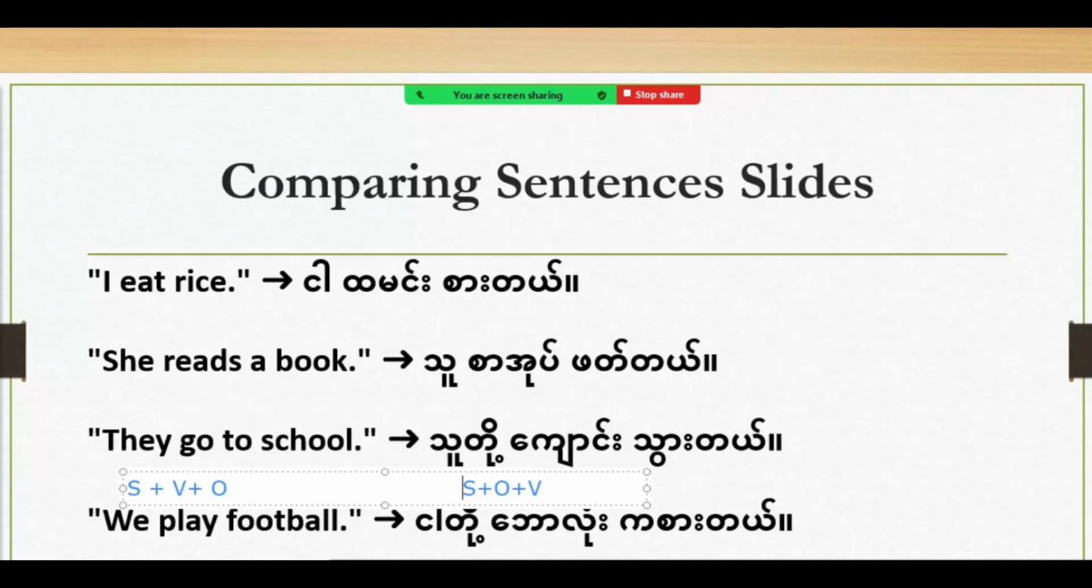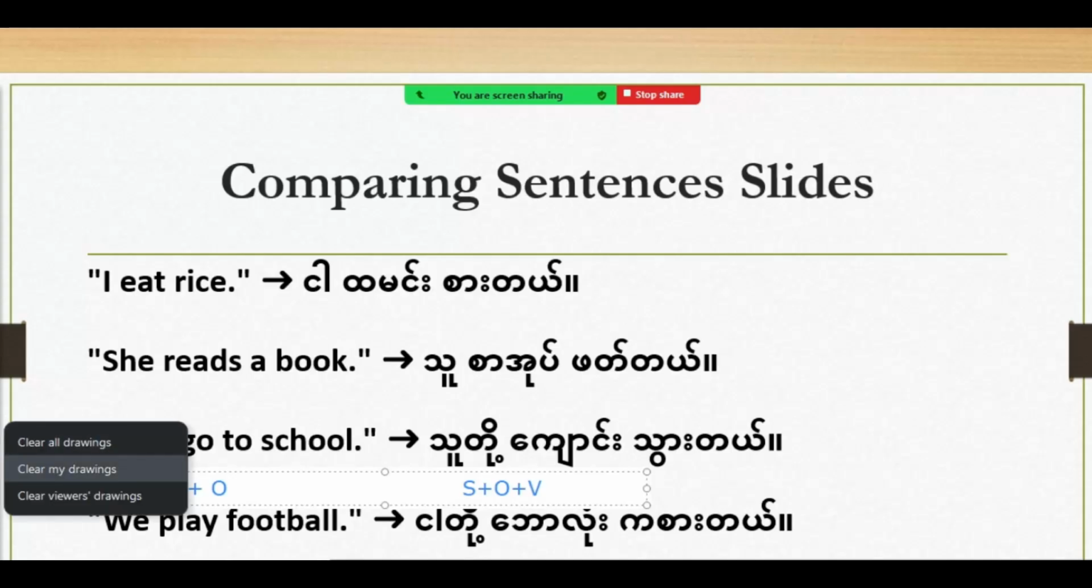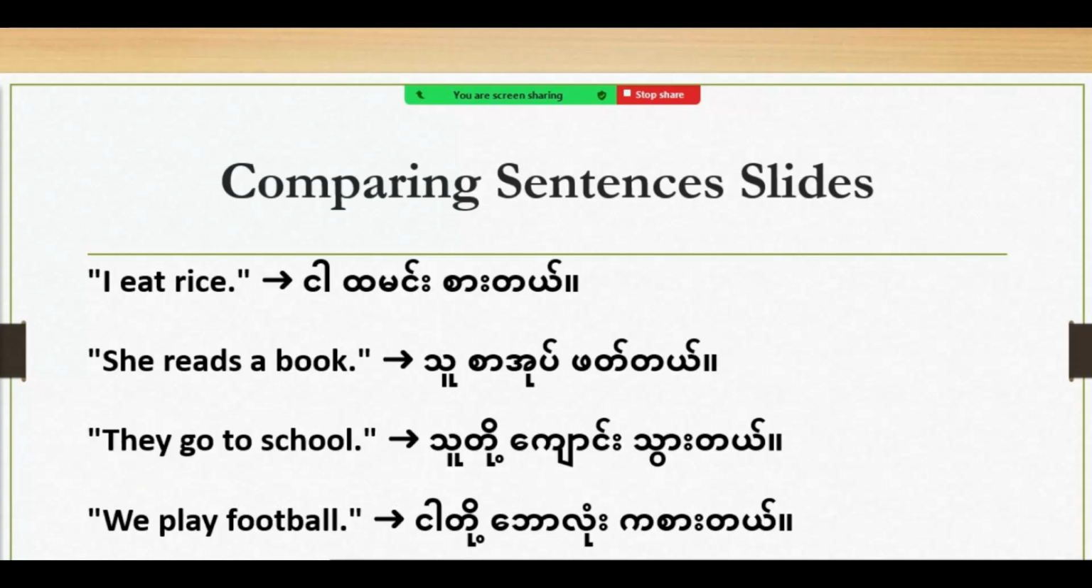The last example here is we play football. Football is an object. Play is an action verb. We is the subject. We play football. But in Burmese, we say this is a subject. Ngado bolong gazale. Bolong is an object. So the structure is subject, object, verb in Burmese. This one will be easy to follow. Let's go to another slide.